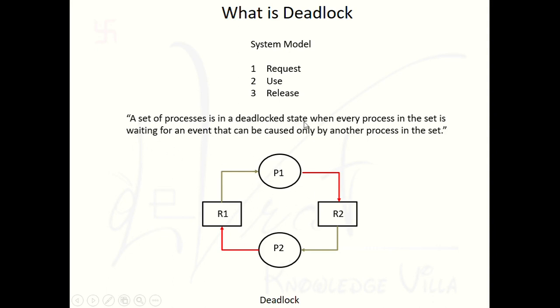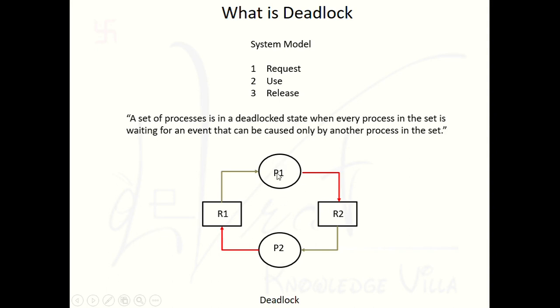A set of processes is in a deadlock state when every process in the set is waiting for an event. Suppose right now there is a set of two processes, so both processes are waiting for an event. Suppose a set of processes with 3 processes, or 5 processes, all 5 processes are waiting for resources. Right now here 2 processes are available, so both processes, every process in the set, is waiting for an event. Both processes are waiting for resources R1 and R2, and that can be caused only by another process in the set.